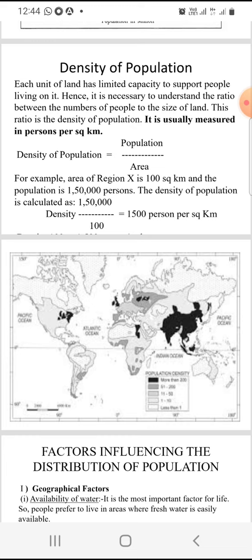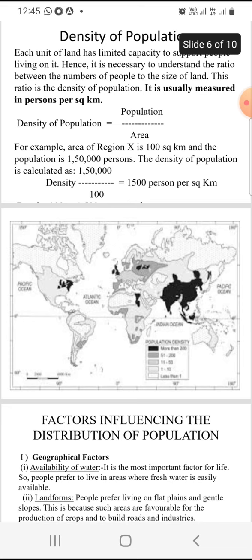That indicates that of the world's 100% population, 60% is concentrated only in Southeast Asia, like India and China, whereas in Western countries like Europe, northern Russia, and the eastern part of North America there is low density of population compared to Southeast Asia.